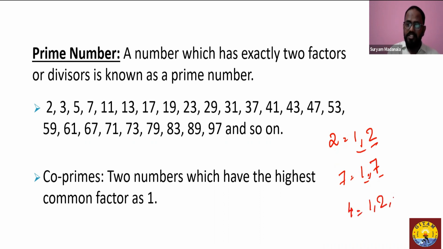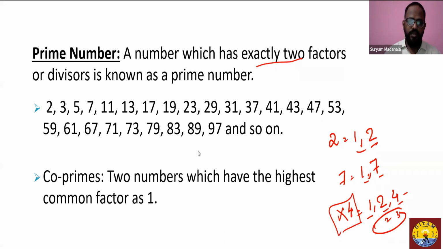Let's see what all numbers divide 4. We have 1, 2, 4, which divides 4. So here we see 3 factors, but we are talking about exactly 2 factors. So 4 is not considered to be a prime number.